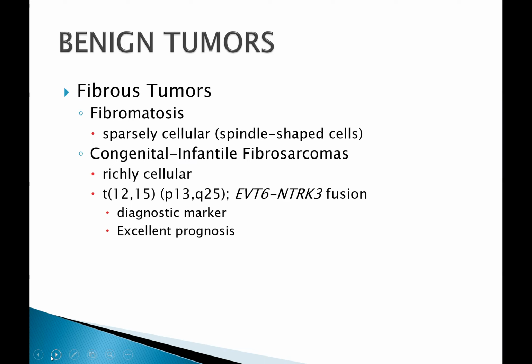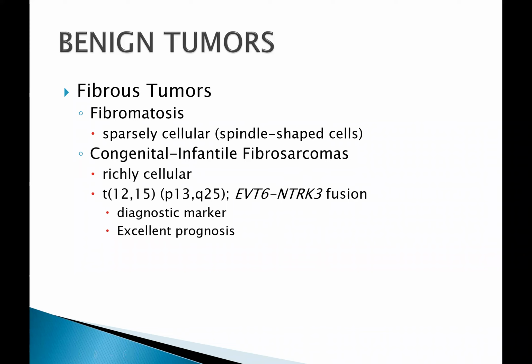When this happens, this is what is referred to as congenital infantile fibrosarcoma. This congenital infantile fibrosarcoma does have a characteristic translocation, which results in generation of ETV6 and NTRK3 fusion transcript.